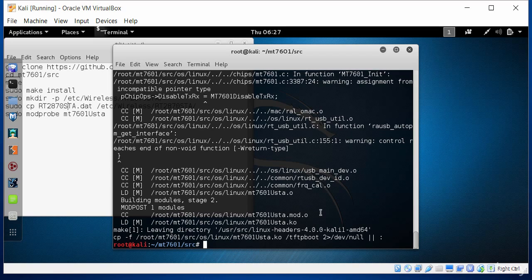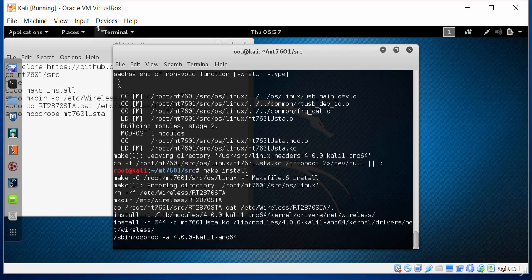So let's go in and type in, I need to make a directory for the wireless directory, but before that I need to make install. So let me type in make install to make sure that all is installed properly. So hopefully that whole process is fine.